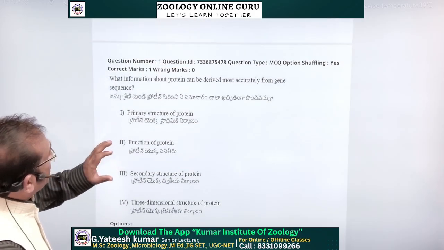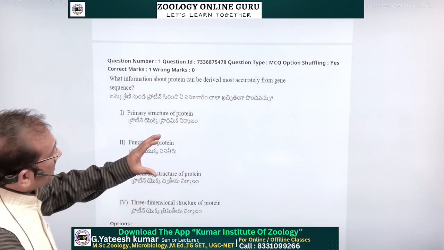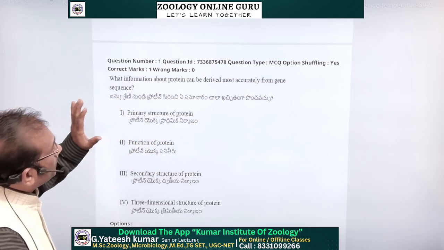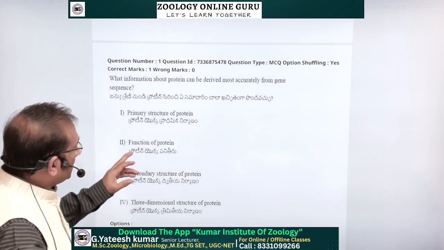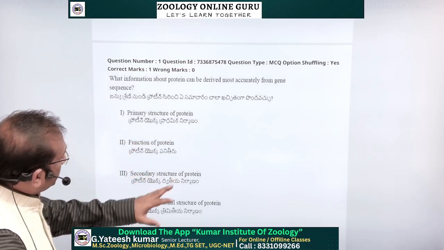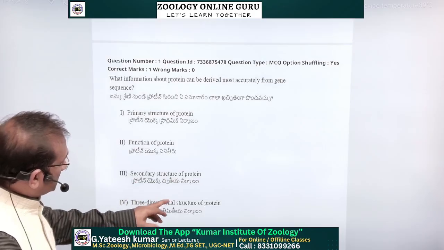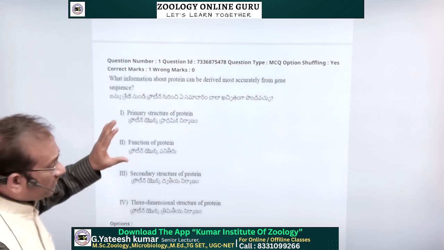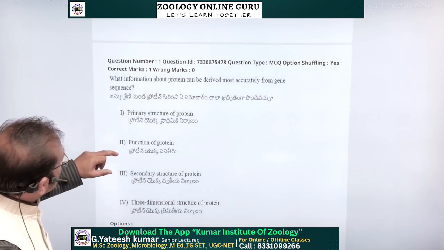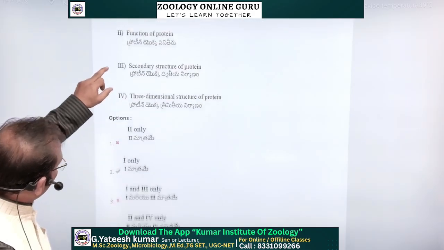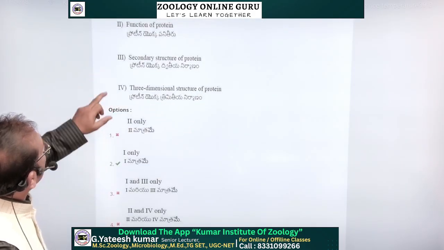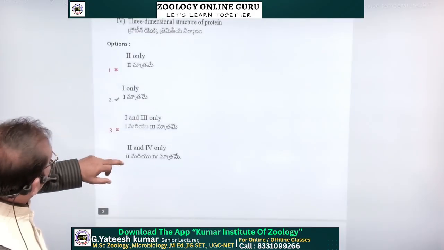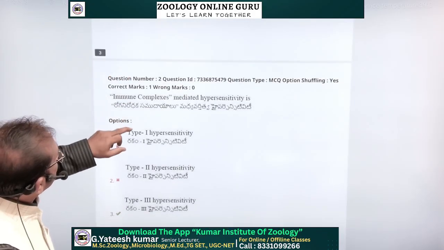If you know the gene sequencing, the information we get primarily and accurately is the primary structure of the protein only. The function of the protein, the secondary structure and the three-dimensional structure of proteins are not possible accurately from gene sequencing. So the answer is 1 only, the primary structure of the protein. See, this is the depth of the question.